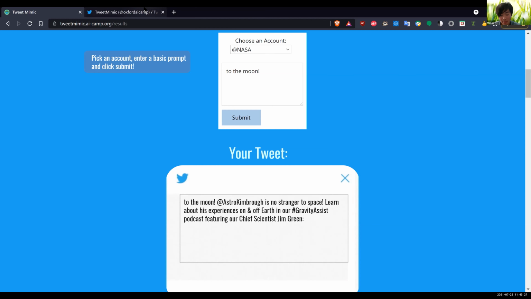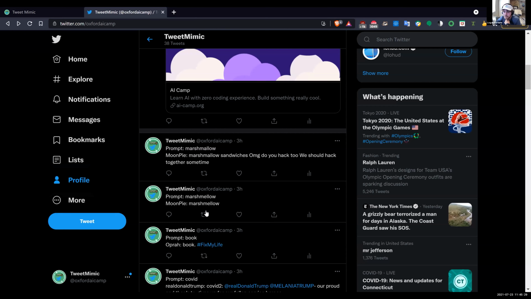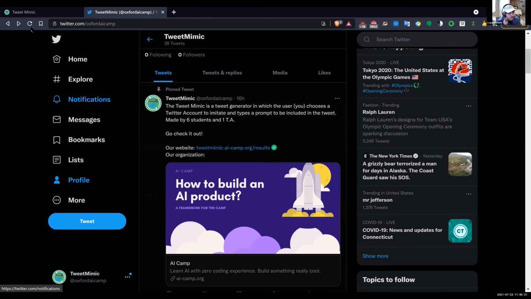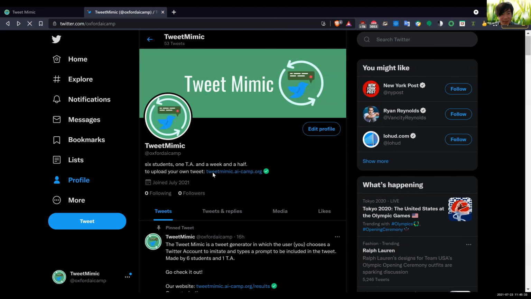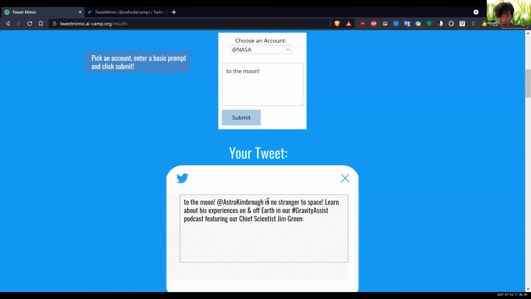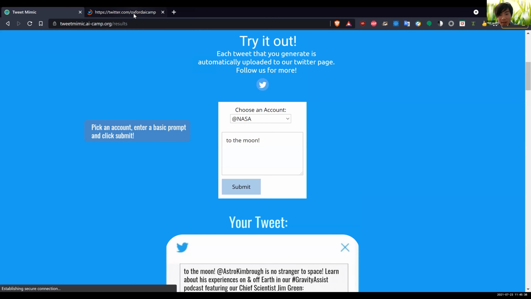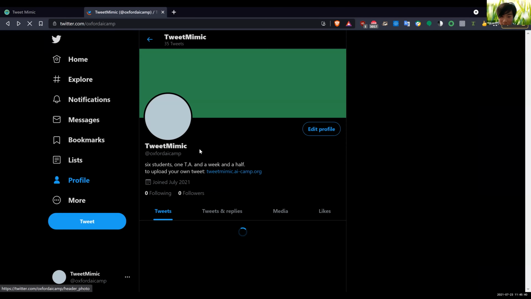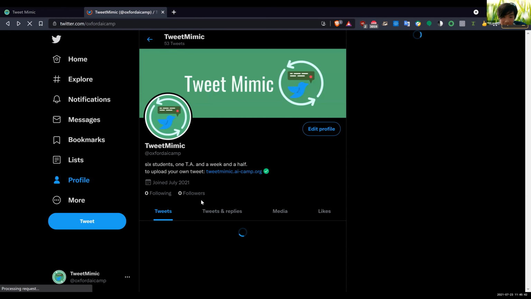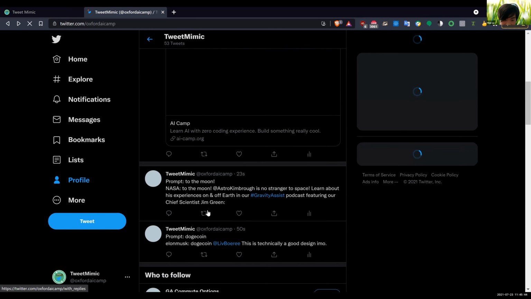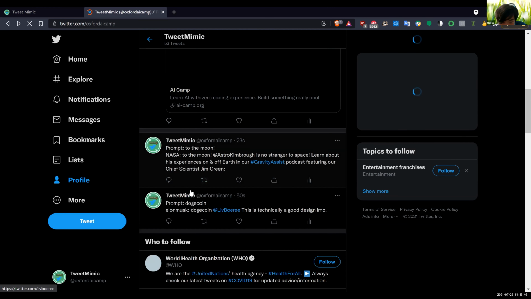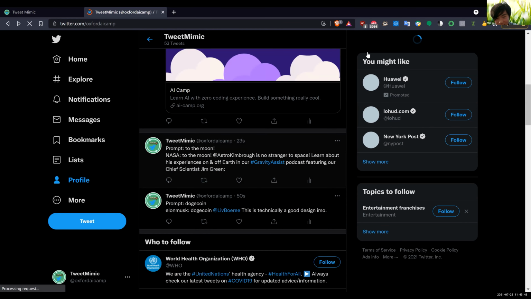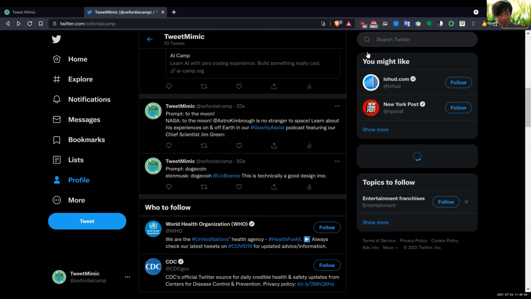And another part of this, which was created by Jasper, is that we actually have a Twitter page, where the tweets that are generated through this generator, as soon as you hit submit, are uploaded to the bot's Twitter account. So now you can see these tweets that we just generated right here. It'll output the prompt and the response, which I think is really cool.